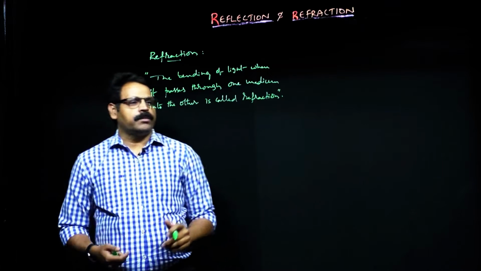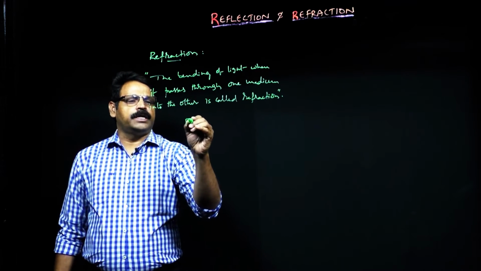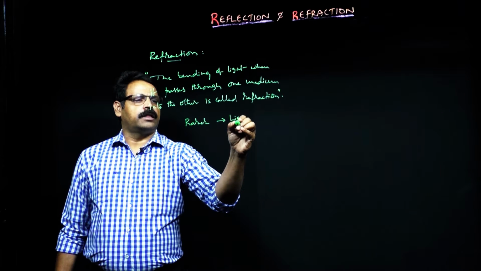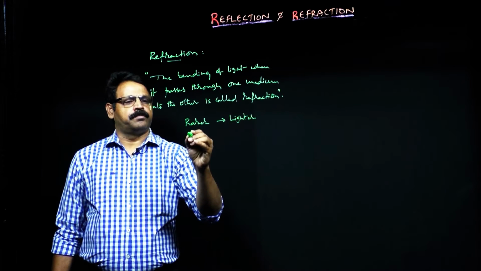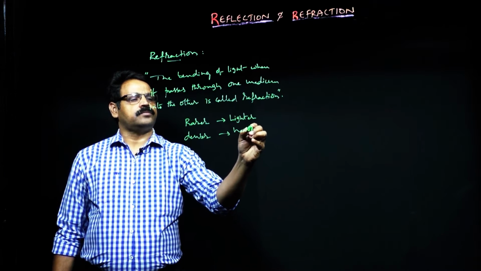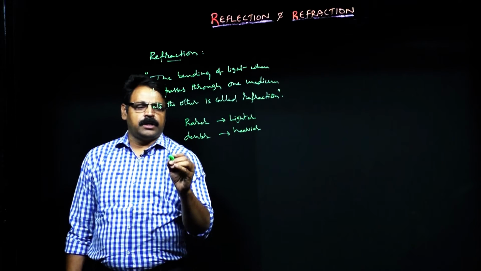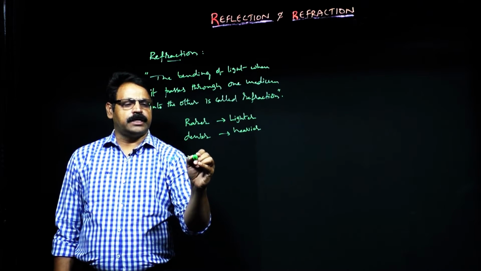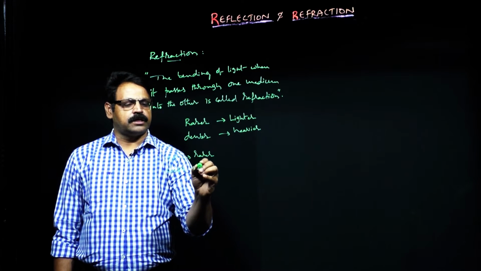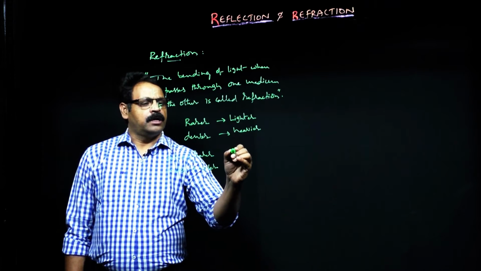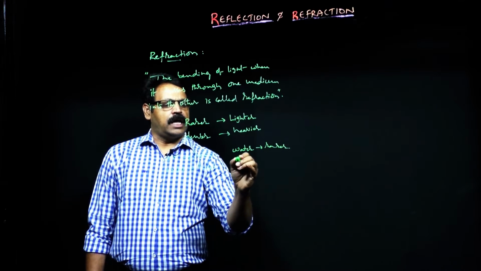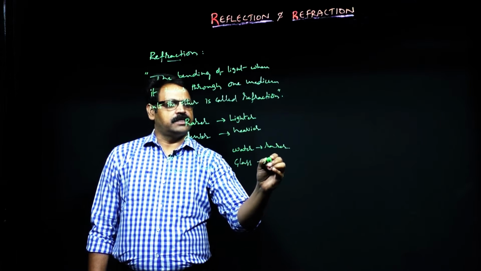So, how can the medium be segregated? There are two types of media in nature. One is called rarer medium, which is lighter, and the other one is called denser medium, that is heavier. So it is clear for us, as an example, air is rarer medium, whereas water is denser. Similarly, when you compare water and glass, water is rarer and glass is denser.